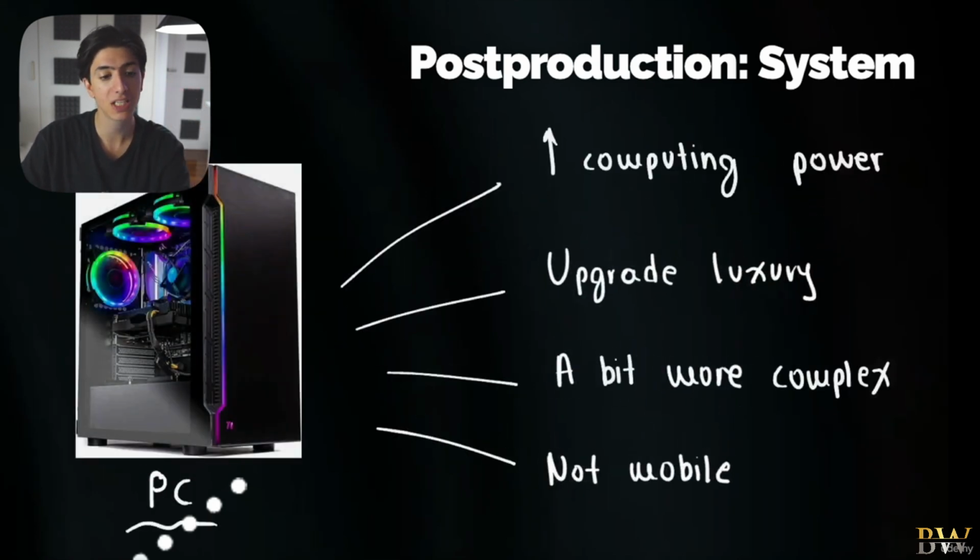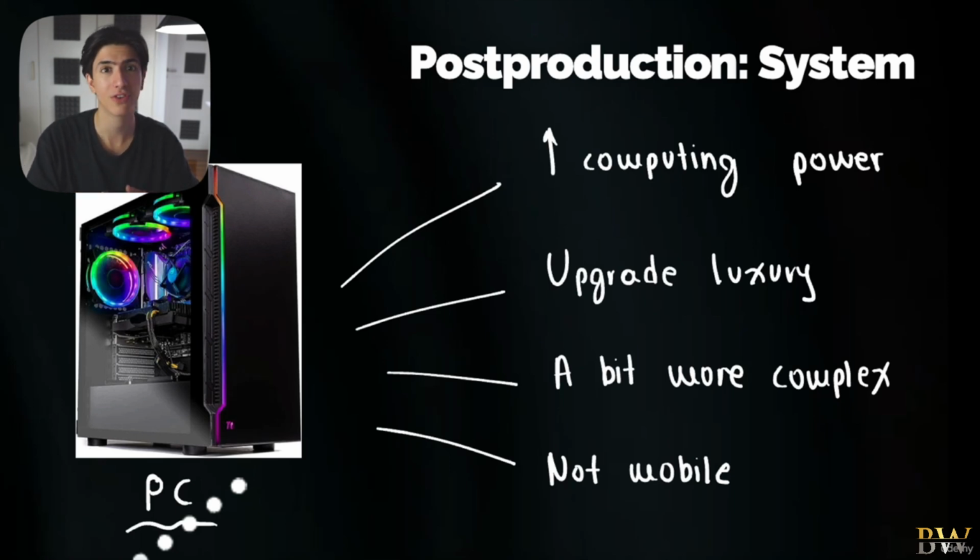That being said, PC and Windows aren't a bad choice, especially if you want increased computing power. On a MacBook, you can't really tweak the computing power. It is there, it is great, it is reliable, but on PC and on Windows, you can upgrade your PC, you can make it an absolute beast. So you have the luxury of being able to upgrade your system. They're a bit more complex, right?